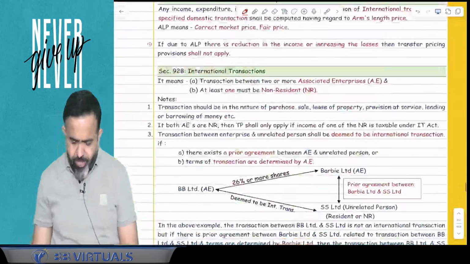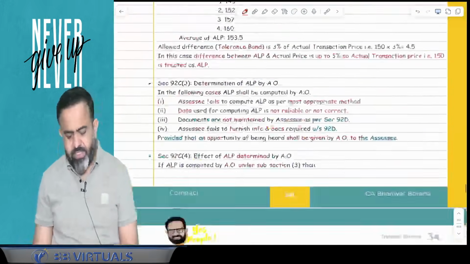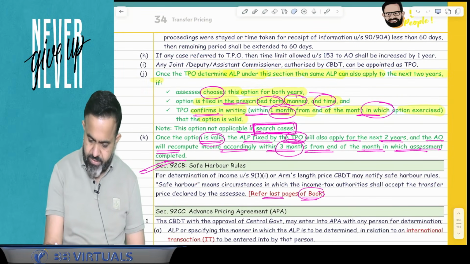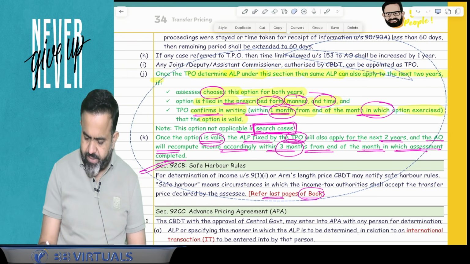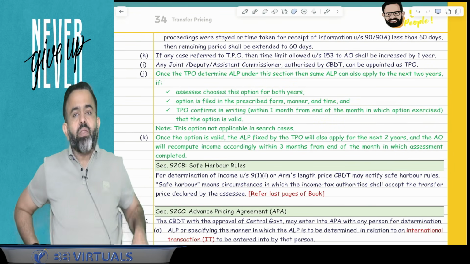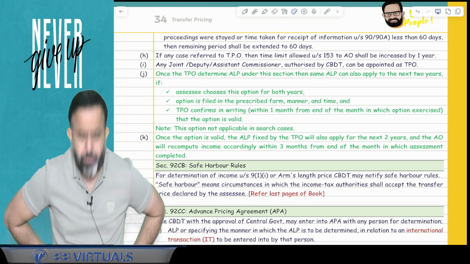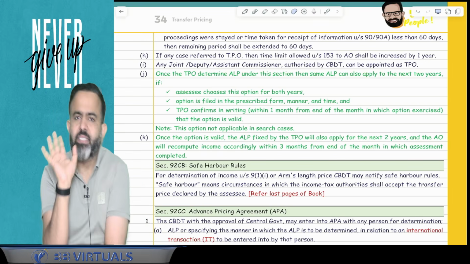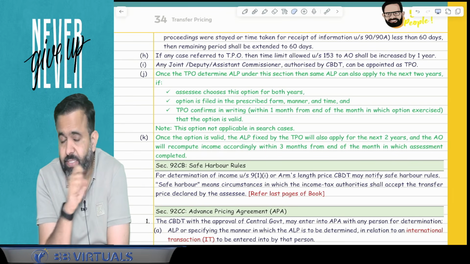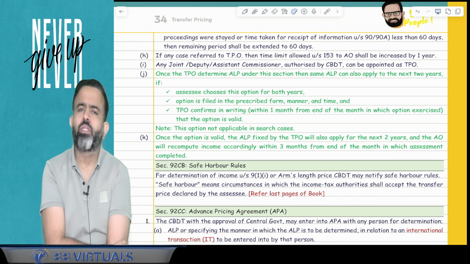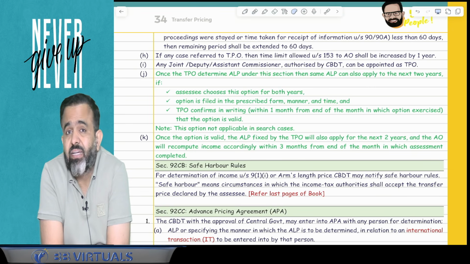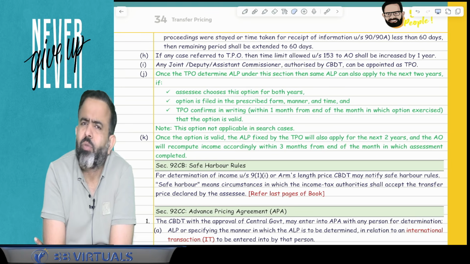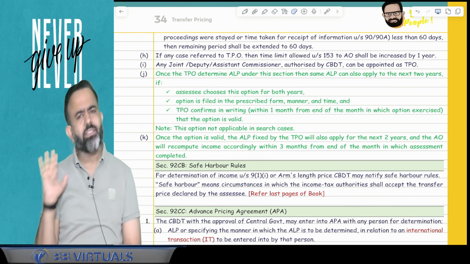Done. Okay. After that, guys, in transfer pricing there is one change, and that change is in section 92CA. And what is the change? Try to understand. In transfer pricing, if you remember, in 4 cases your arm's length price will be determined by the assessing officer. Which 4 cases? One is the assessee has not followed the most appropriate method. Second is that the data is not reliable and correct. Third, the assessee did not furnish the documentation, TP study report, or did not maintain it. Then your arm's length price will be determined by the assessing officer.